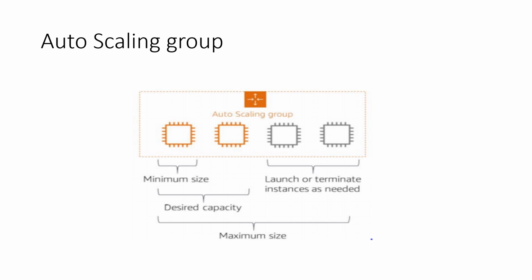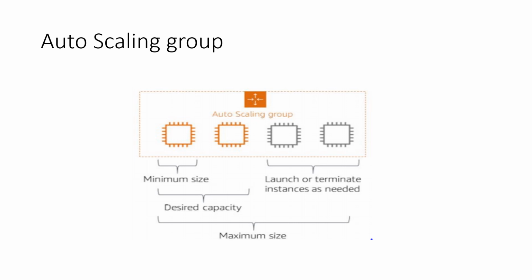In an auto scaling group, there are three terms which we need to understand. The first term is minimum size, the second is desired capacity, and the third one is maximum size. So what is minimum size? If you are defining the minimum size in an auto scaling group, that means at least this many instances should be present in your auto scaling group.